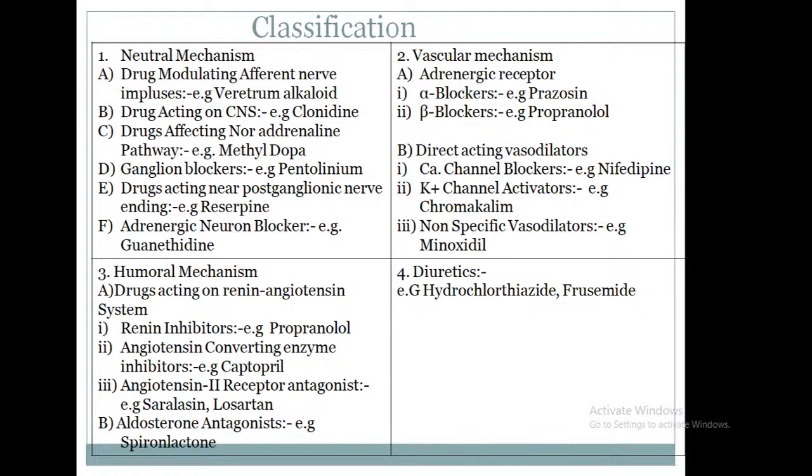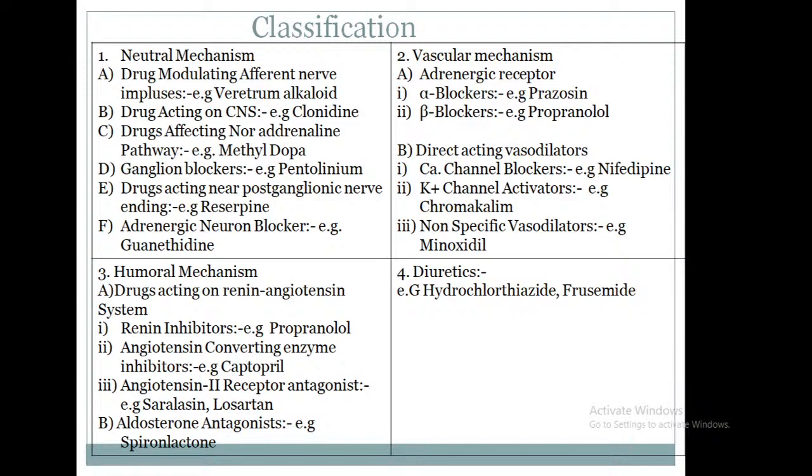Okay. Next one, classification of antihypertensive drugs. They are majorly classified into four classes, with subclasses: neural mechanism, vascular mechanism, humoral mechanism, and diuretics. First, the neural mechanism. Classification of neural mechanism: first, drugs modulating afferent nerve impulses. Example, veratrum alkaloid. Next, drugs acting on the CNS. Example, clonidine.